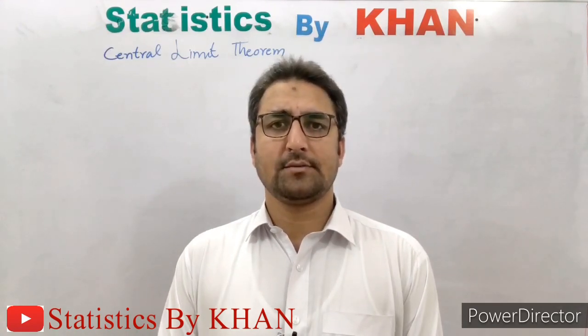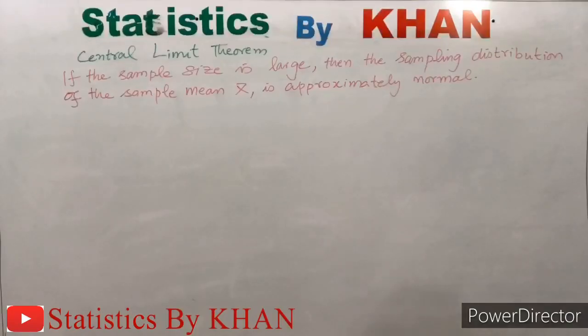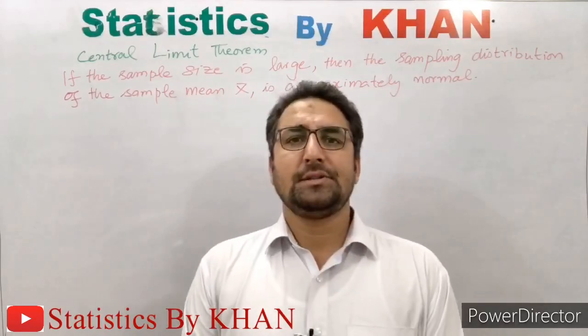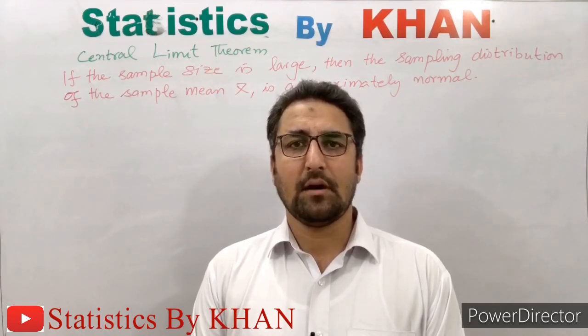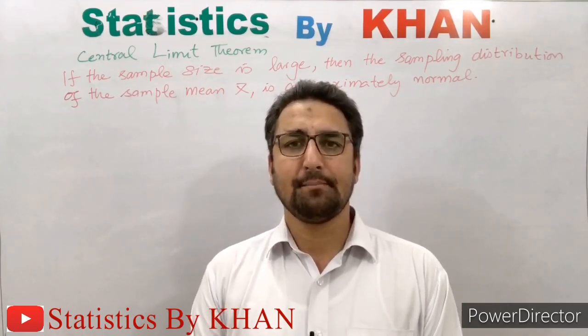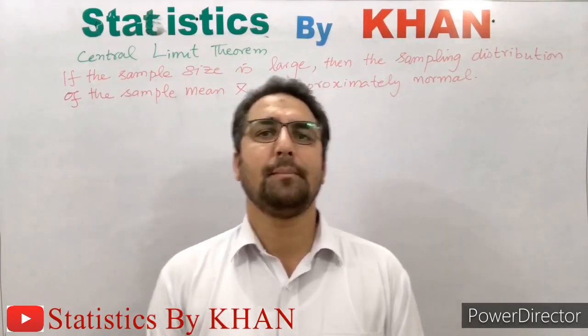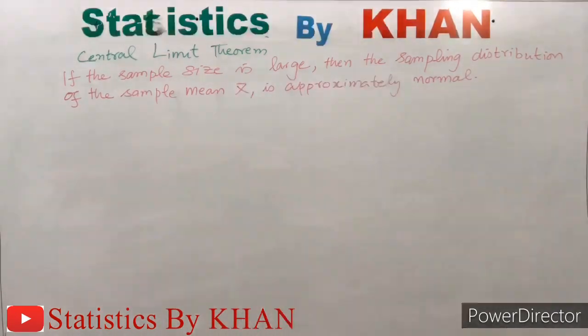So let's discuss what the central limit theorem is. What does the central limit theorem state? It states if the sample size is large, then the sampling distribution of the sample mean x bar is approximately normal. There are different possibilities for the sampling distribution of the sample mean x bar. All of them depend upon the parent population. The parent population is the population from which a sample has been taken. Now let me discuss all the possibilities of the sampling distribution of the sample mean x bar.